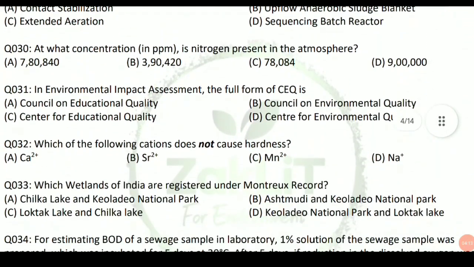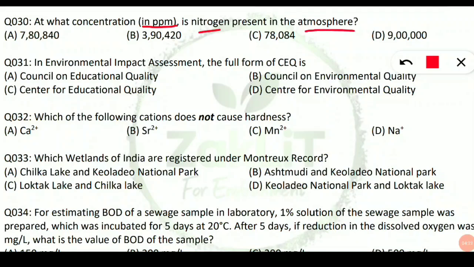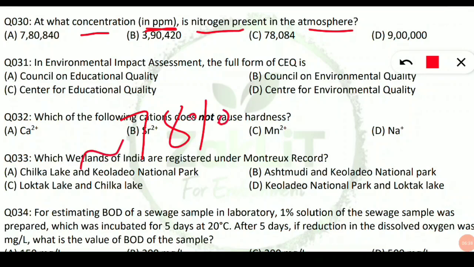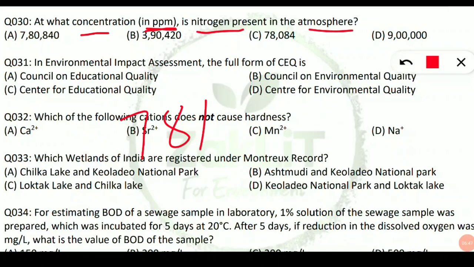Let's move on to the next set of questions. Question number 30 is, at what concentration in parts per million is nitrogen present in the atmosphere? So we all know that in the atmosphere approximately 78% is the concentration of nitrogen. But it is asking here in parts per million. So if it is asking in parts per million, the correct answer will be 7,80,000, or it is close to 7,80,840. So option A will be the correct option.